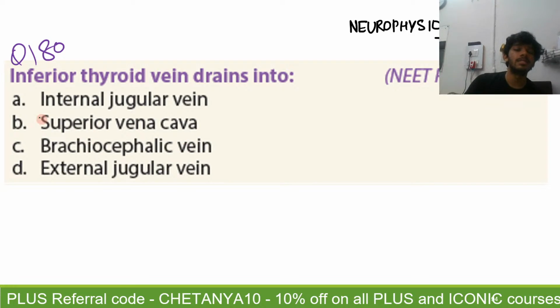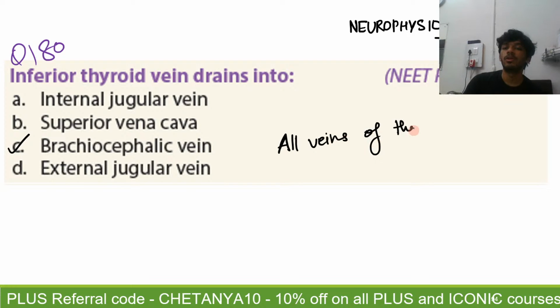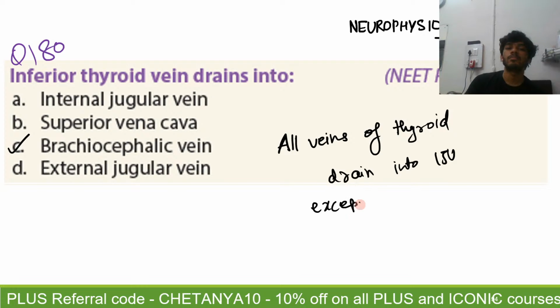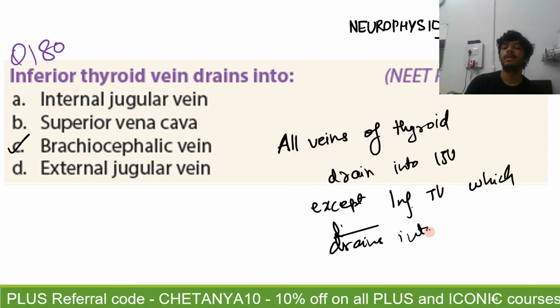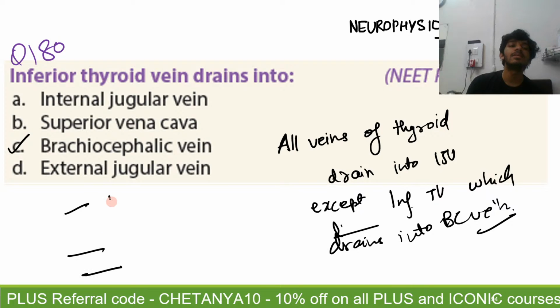So you're saying the answer to 180 is C, brachiocephalic vein. Absolutely correct. All veins of the thyroid drain into the internal jugular vein, except the inferior thyroid vein, which drains into the brachiocephalic vein. There are basically three main veins: the anterior, the middle, and the inferior. And the inferior one is the one that drains into the brachiocephalic vein.